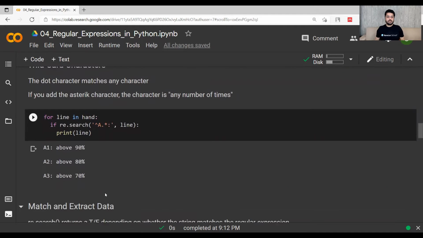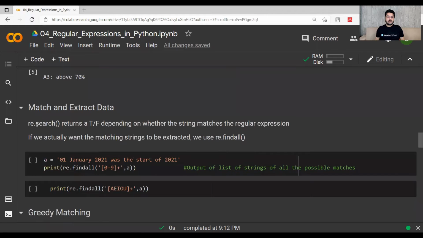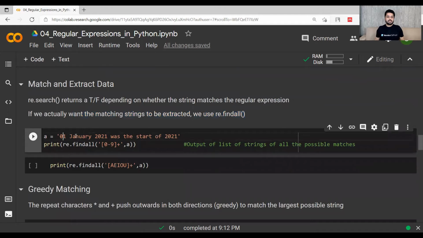Now let's move to match and extract data. The re.search function returns true or false depending on whether the string matches the regular expression, and if we actually want the matching strings to be extracted, we will use this re.findall function. So let's say that I have this sentence: 1 January 2021 was the start of 2021. If I use this re.findall now, I will pick all the numbers, and this plus means that I have to pick all the numbers having at least one digit in that, right? So at least one digit should be there and it will be picked.